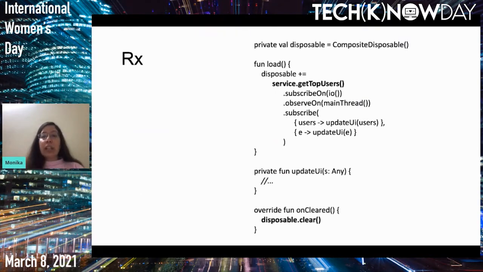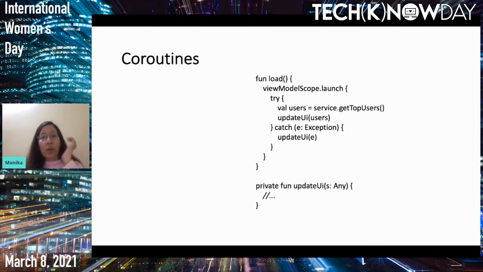Coming to the network call, here you can see with Rx, when we write this code in our view model, we are making a network call, and after that we use subscribeOn and observeOn to handle the IO operation on a different thread and the UI updates on a different thread. And then in onCleared, which you can see at the end, we are clearing the disposable. So it is the developer's job to clear the disposable. If we miss clearing the disposable, it will result in memory leaks. So let us look at the same code with Kotlin coroutines.